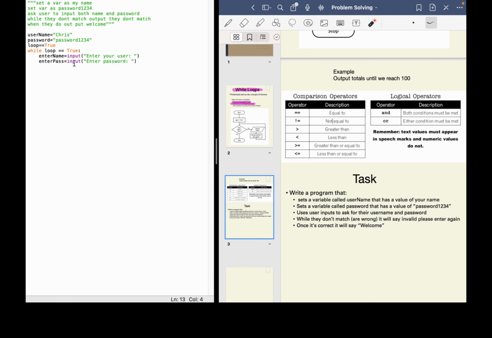And now we can use an if statement here.